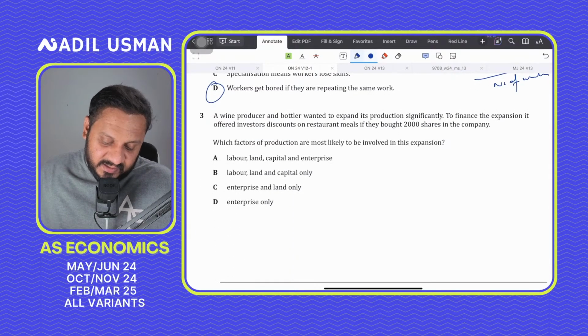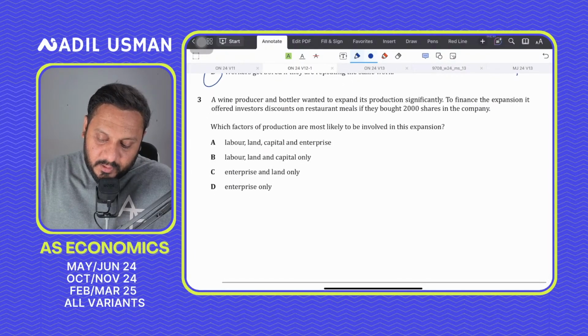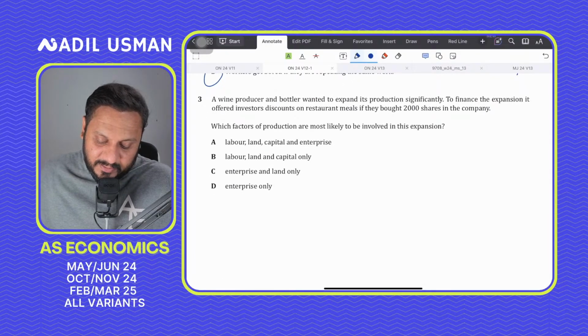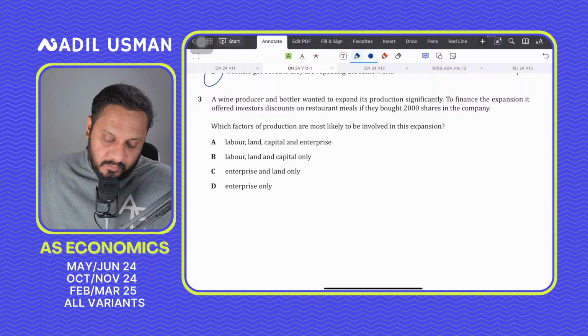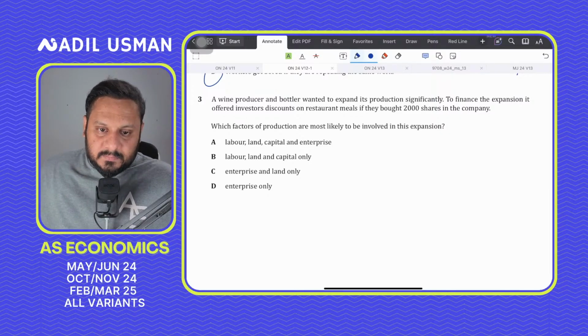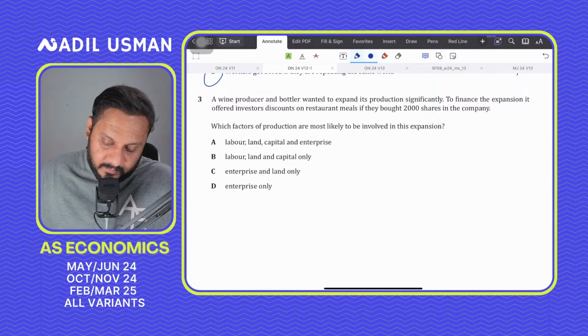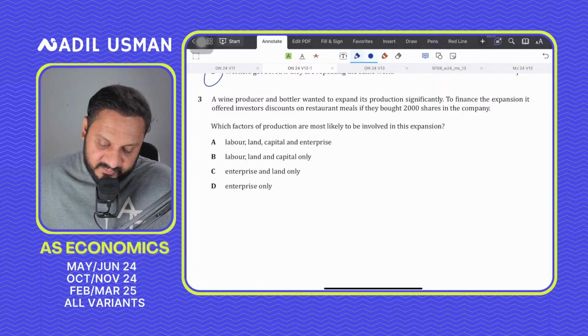Question number 3. A wine producer and bottler wants to expand its production. To finance the expansion, it offered investors discounts on restaurant meals if they bought 200 shares in the company. What factors of production are most likely to be involved in the expansion? Yes. What factors of production are involved? You have land involved.